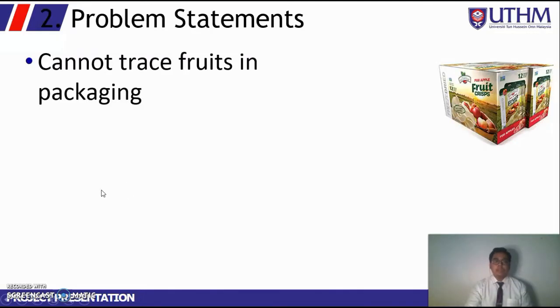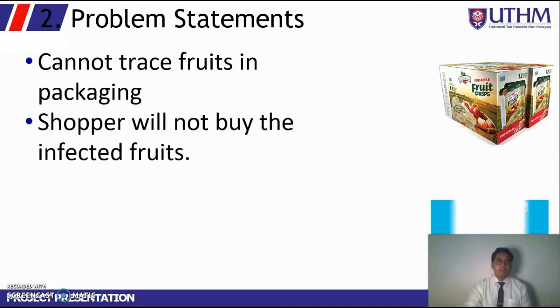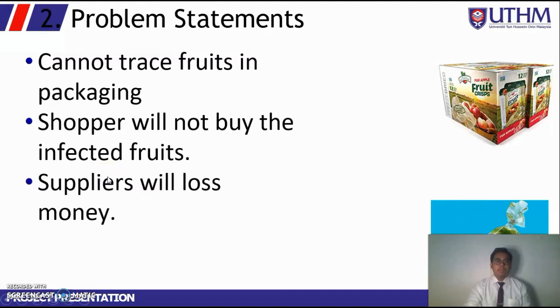First, fruits cannot be traced in packaging. Buyers usually find it hard to tell if there are any rotten fruits in the packaging. Second, shoppers will not buy infected fruits. When shoppers will not buy the infected fruits, the supplier will lose money. We are here to avoid the situation where the supplier loses money because of rotten fruits.